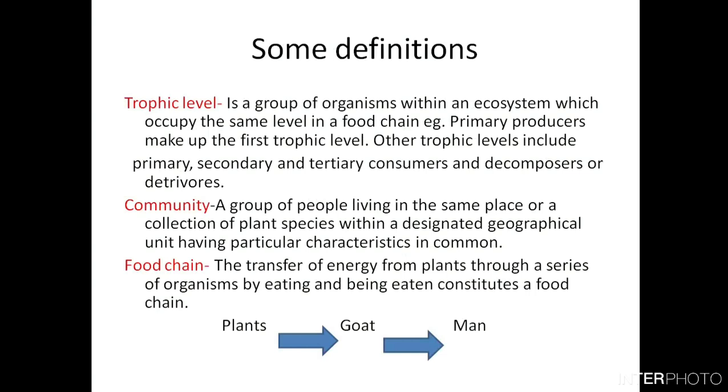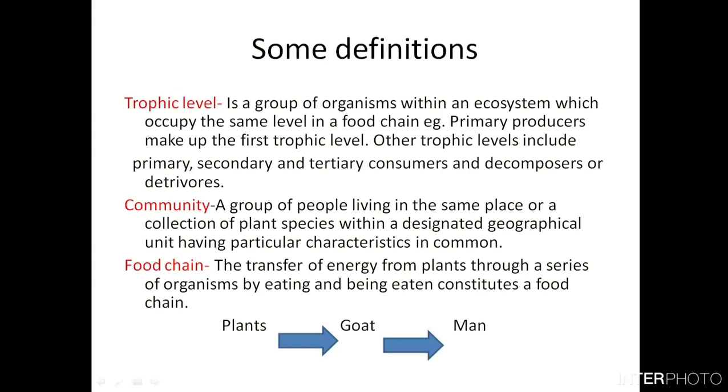Now, as we go further with the study of ecosystems, there are some definitions which may come in your exams, and these are some definitions that you should know. One definition is trophic level. What is trophic level? Trophic level is a group of organisms within an ecosystem which occupy the same level in a food chain.